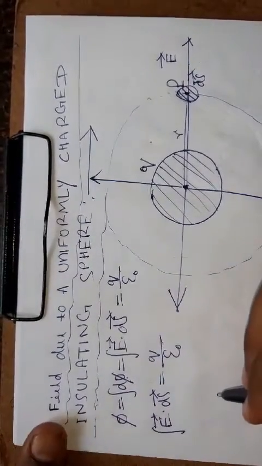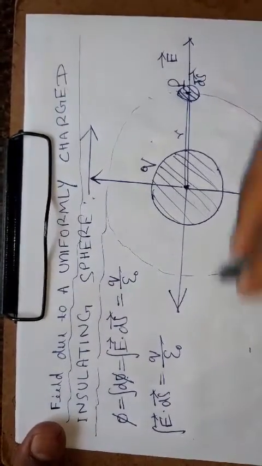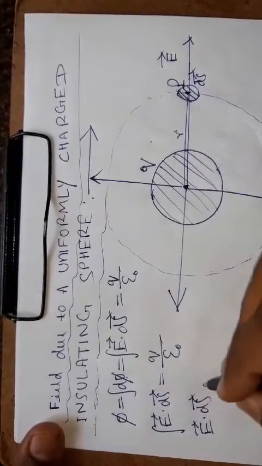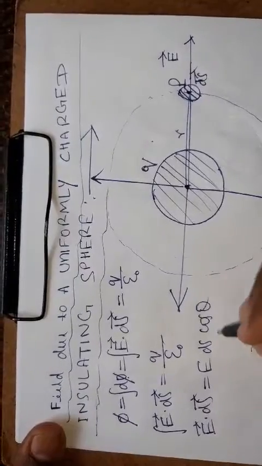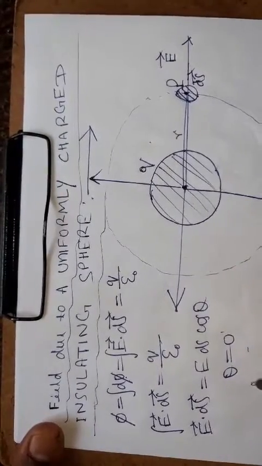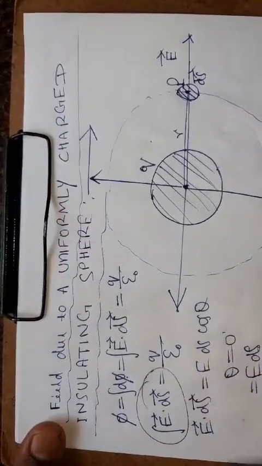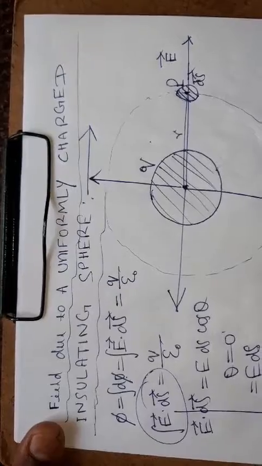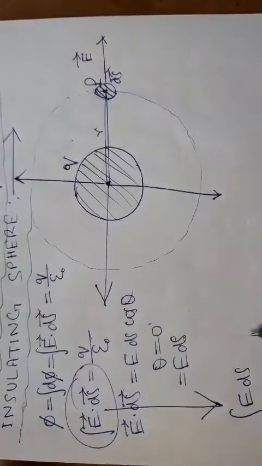We know that the angle between E and ds is 0. E dot ds gives E ds cos theta, and theta is equal to 0, so we can write simply E into ds.